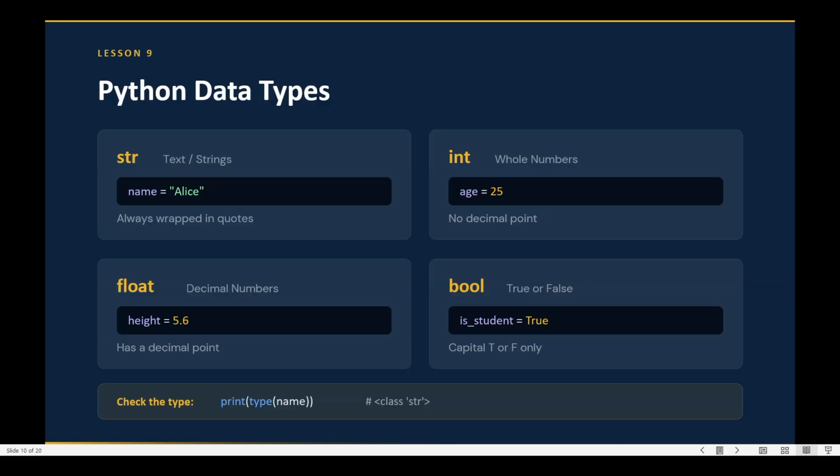So here we can see the Python data types. There are some data types which are used in Python, like the string data type. The string data type is used when there is text, like the name, the college name, mother's name, father's name. So you can use str for text data. It is always wrapped in quotes, so you have to use double quotes for declaring a string. Here we have a variable called name, and the value is declared inside the double quotes.